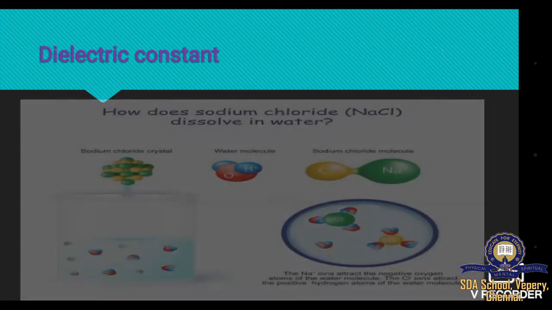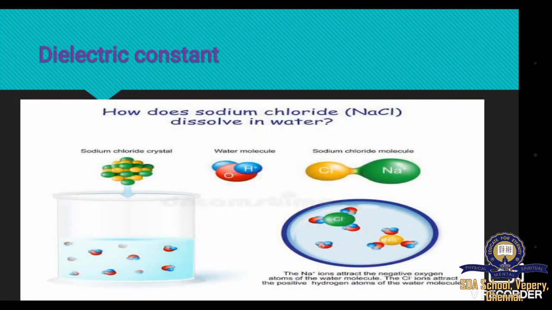One more property of water is the dielectric constant. We all know that water has H plus and OH minus ions. When we add salt NaCl to it, oppositely charged particles attract each other. That is, Na plus and OH minus attract each other and H plus and Cl minus attract each other.